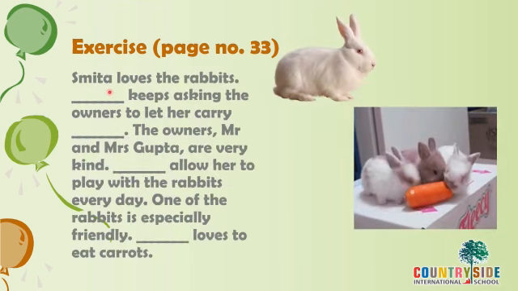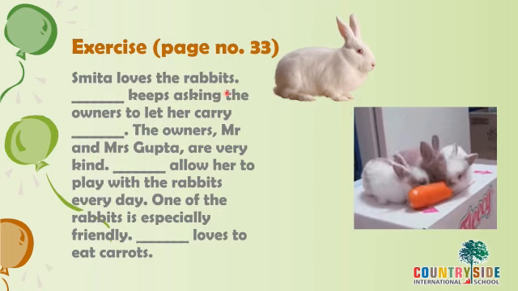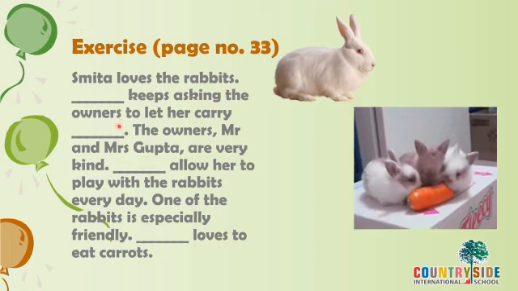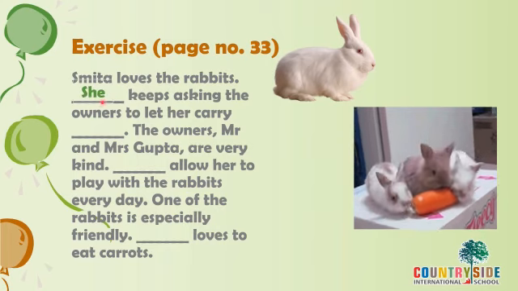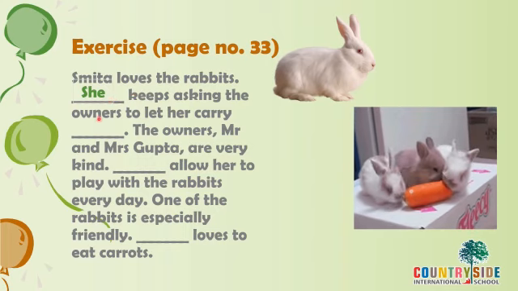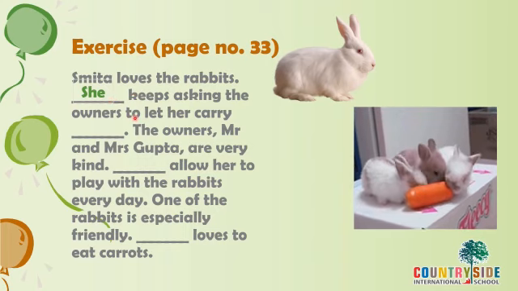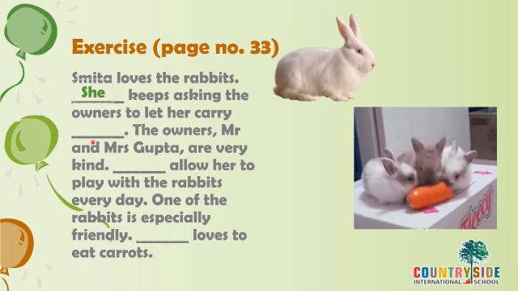Smita is Raman's sister. Smita loves the rabbit. Now there must be a few rabbits there and Smita used to love them. Dash keeps asking the owner to let her carry dash. Now, Smita loves rabbits. So, instead of Smita, which is the pronoun we'll use? She. What does she do? She keeps asking the owners. Owners means the people of the place where they were staying. Now she keeps asking them to let her carry what she wanted to carry, the rabbits.